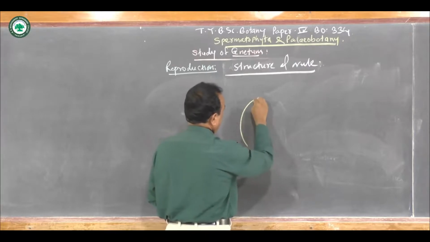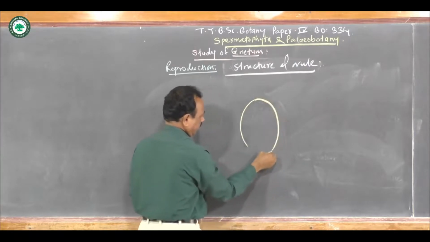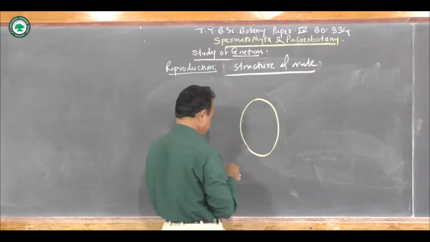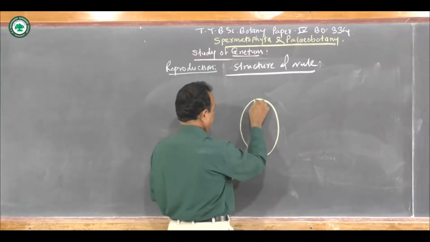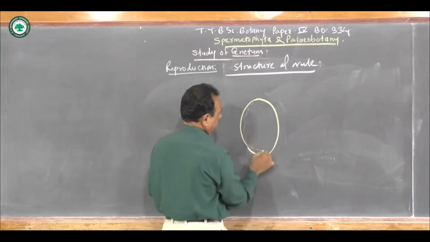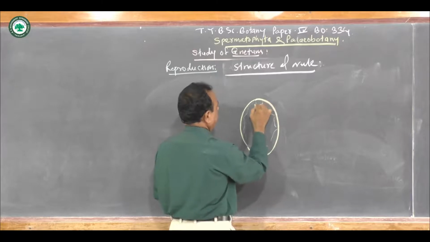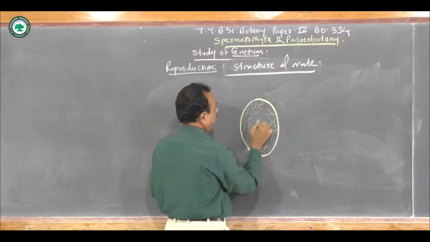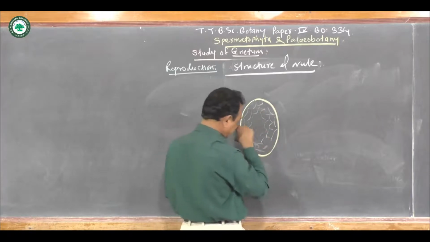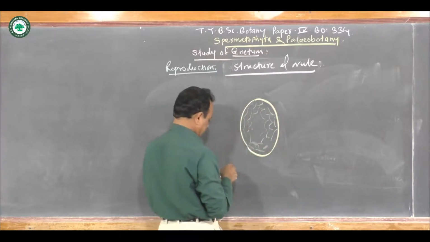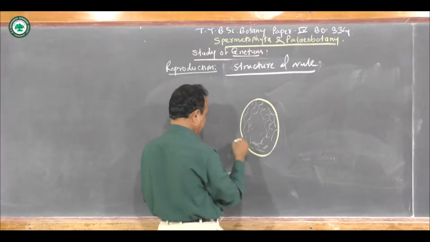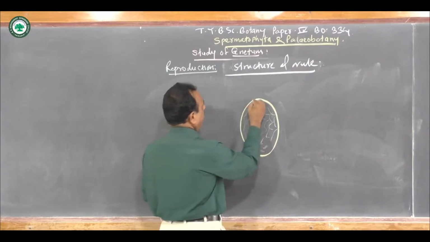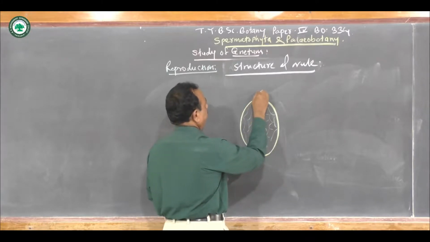It is known as the nucellus. There is the presence of parenchymatous tissue, so the nucellus is a parenchymatous tissue, and this entire nucellus is covered by